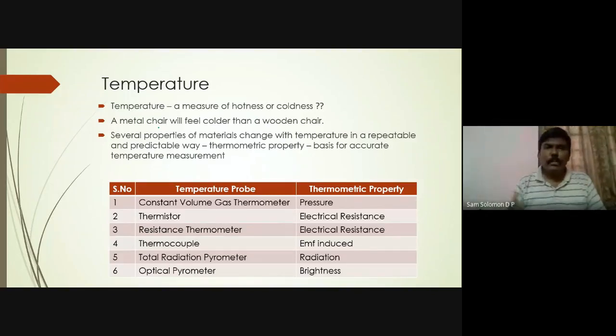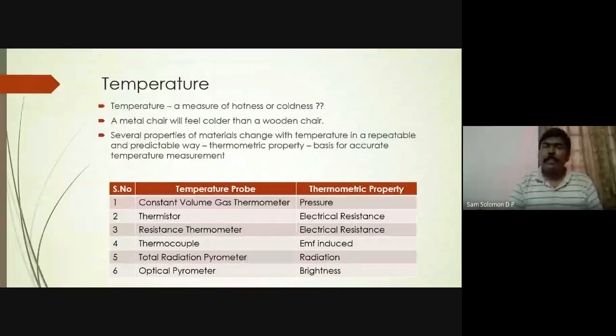Okay, so in English they have a statement like this: appearances are often deceptive. When you have a feel, you can't say whether it is right or wrong. By just feeling it, you can't say. What you need to know is whether it is really at a lower temperature or at a higher temperature. That is very, very important. So we can't say temperature is simply hardness or coldness. That is what I am trying to make you understand.